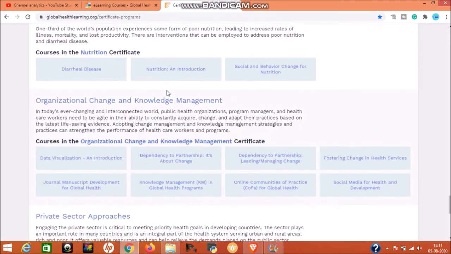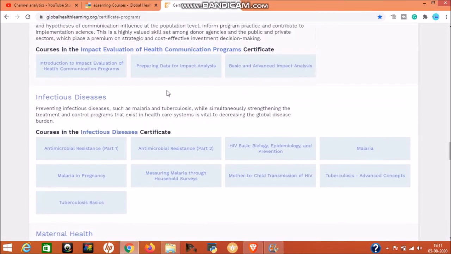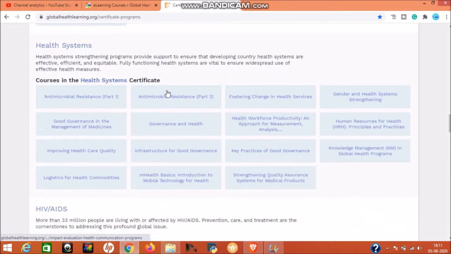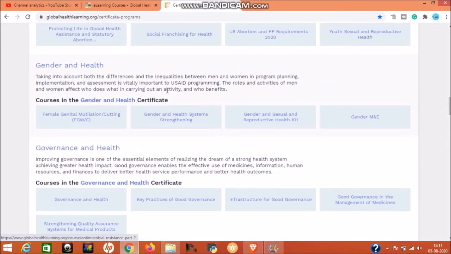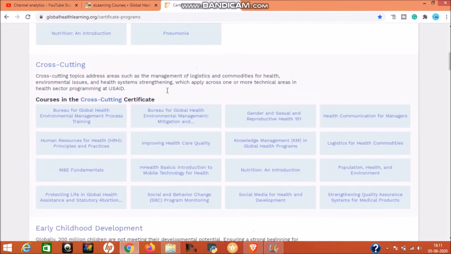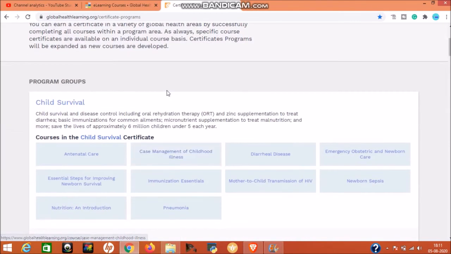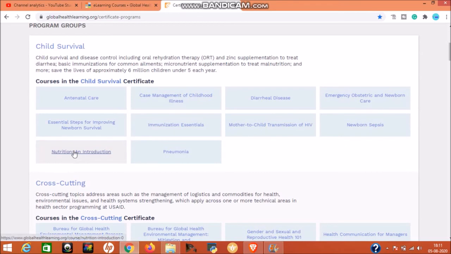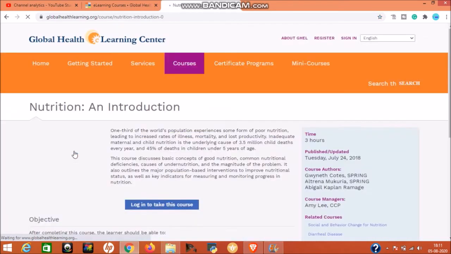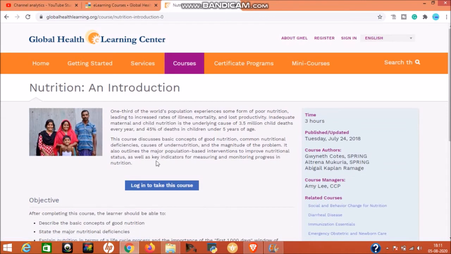So these are the courses you can learn and get a certificate for each and every topic, and you don't need to pay a single amount for these courses. So now I'll tell you how you can enroll for these courses. For example, if I want to do a course on nutrition introduction, I'll click on this course. Then this page will open. It will ask you to log in to take this course.